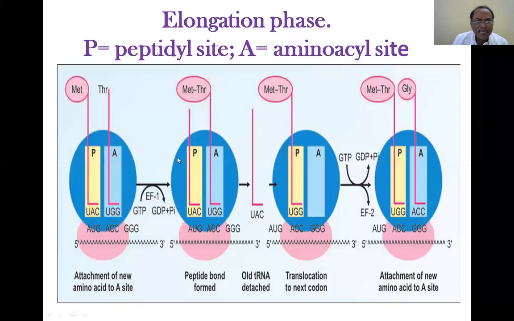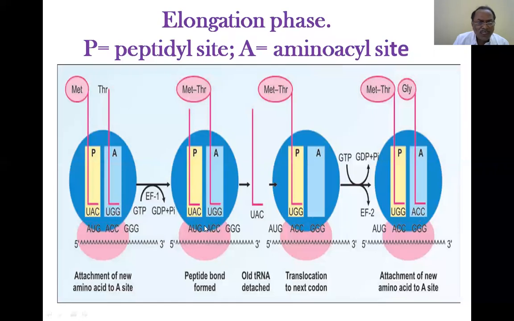And there is a potential space, which you may call the E site or exit site. Recent scientists are trying to put in another site here, calling it a potential E site, and the tRNA goes to the E site. At the same time the whole complex moves from the A site to the P site.